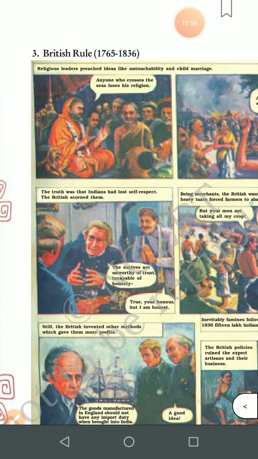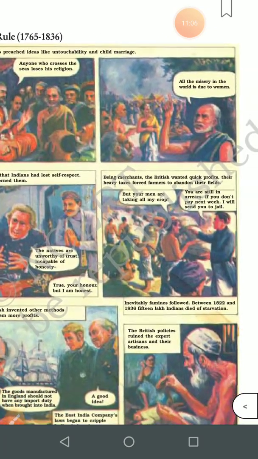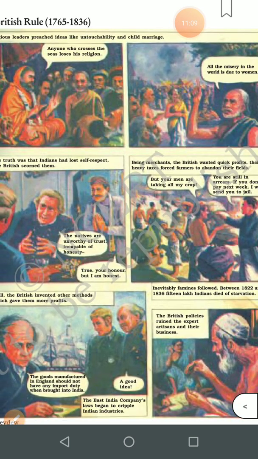Just to satisfy their ego, they were taking help from the British people. And two groups of people were there. One was supporters of the Britishers and one was not supporting the Britishers. Religious leaders preached ideas like untouchability and child marriage. Now children, religious leaders also were there, and they had different ideas. They were helping India to remove the various superstitions and some bad religious practices, so they wanted to remove things like untouchability and child marriage.